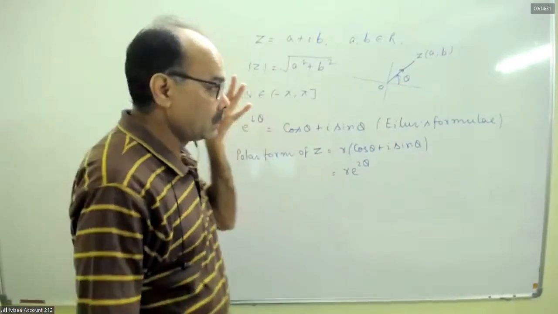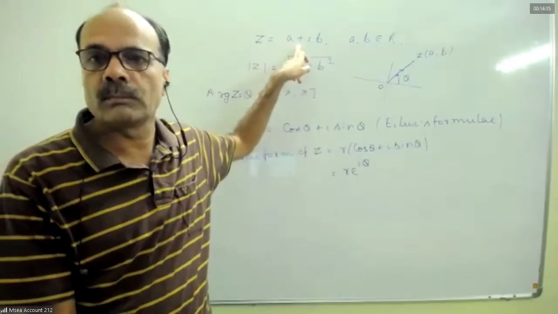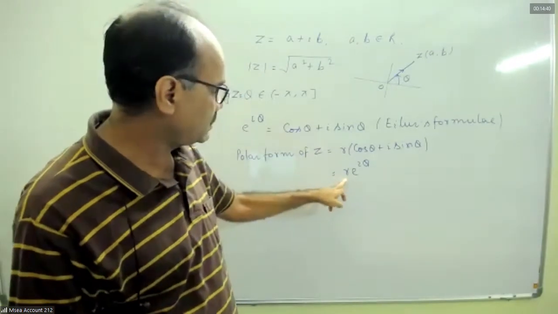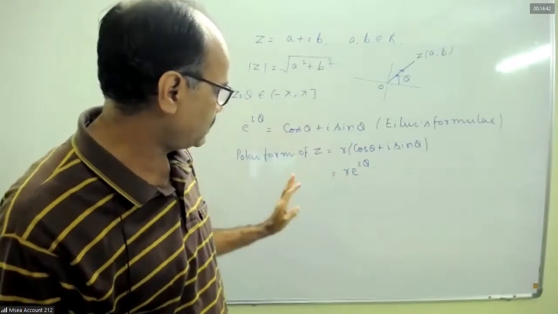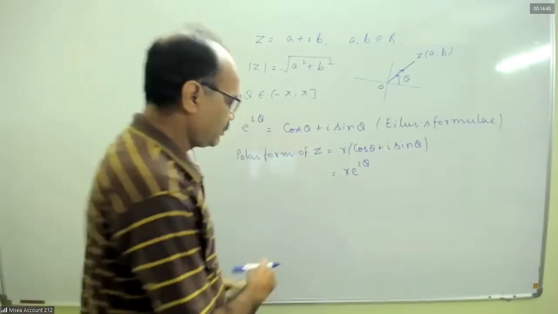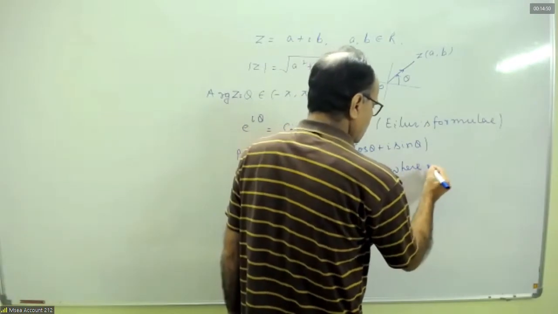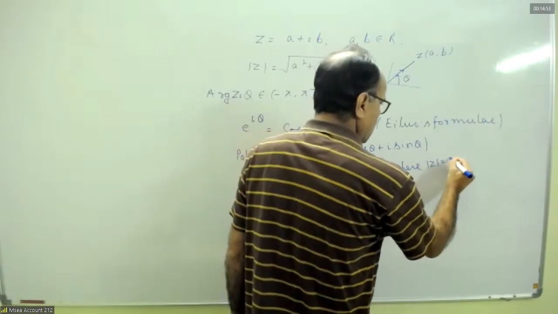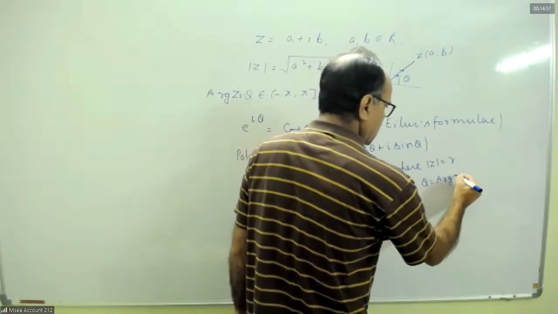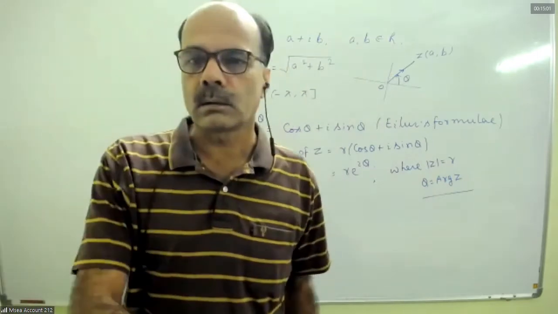So any complex number z is given in this form, where r is the magnitude of z, mod z equal to r, and theta is the argument of z.